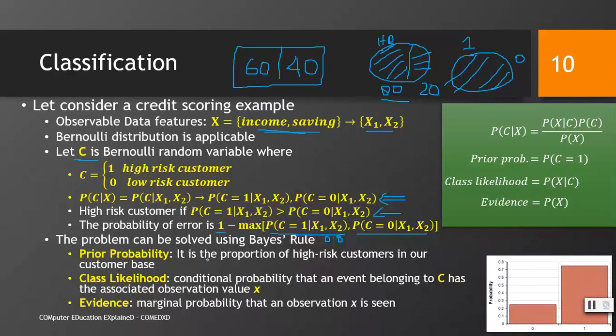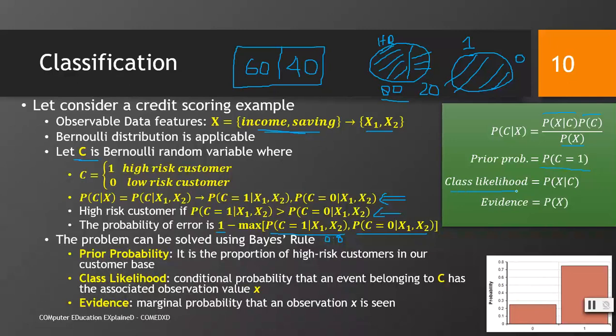Next, the problem can be solved using Bayes rule. This is the Bayes rule, right? This Bayes rule consists of 3 terms. One term is this, other term is this, and third term is this. What are these terms? The first term is called the prior probability. The probability which is already given in the data set, or the probability that we can calculate using the given data set, right? That's why it's called a prior probability, because it's already given in your data set.